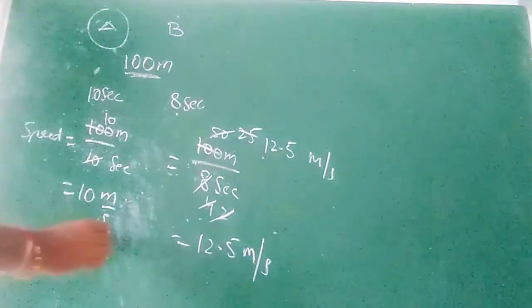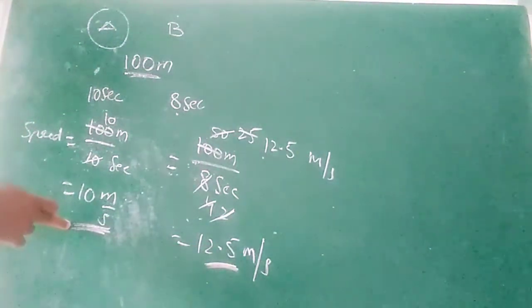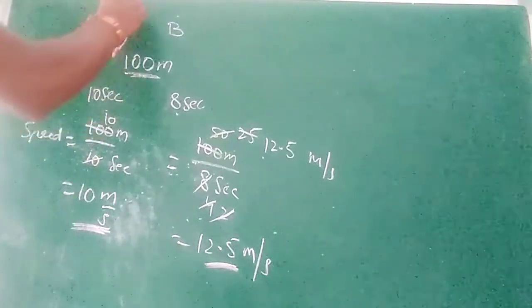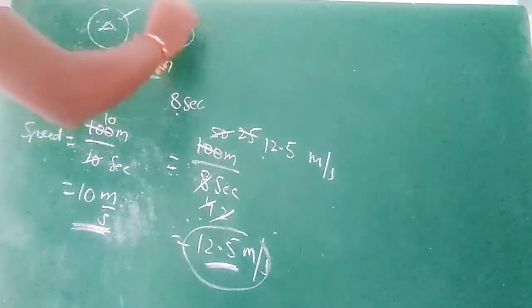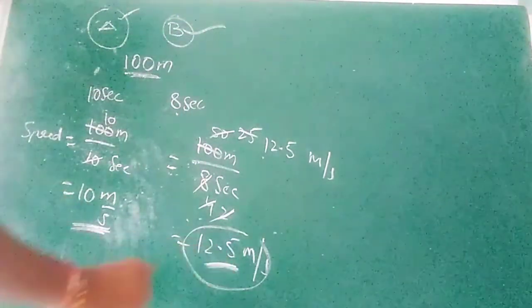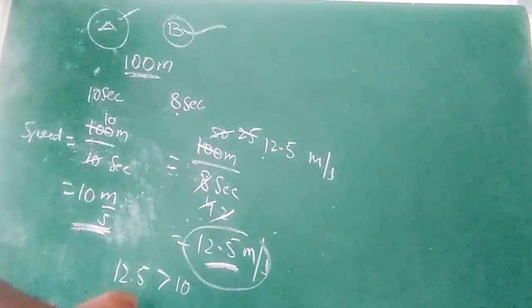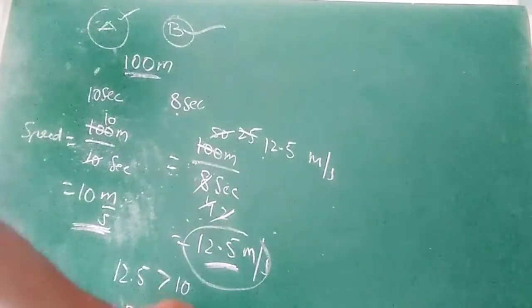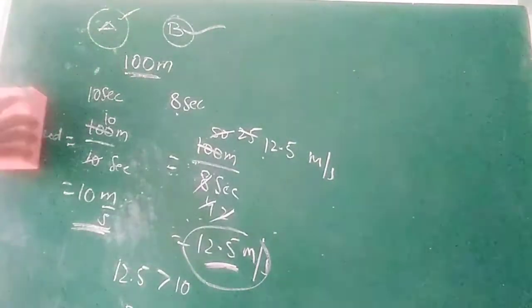Compare 10 meter per second, the speed of A, with 12.5 meter per second, the speed of B. Which one is faster? Obviously 12.5 is greater than 10, so body B is faster than body A. In this way, we can compare the speed of bodies.